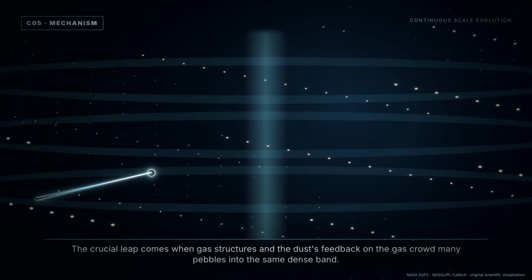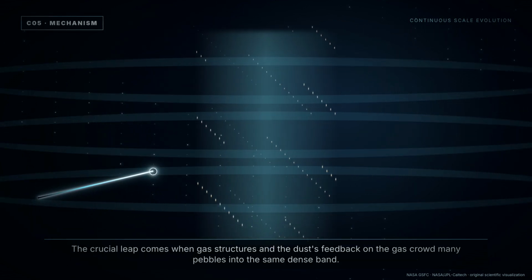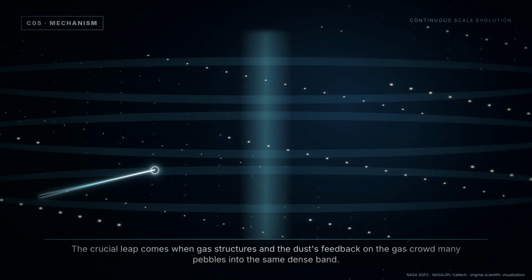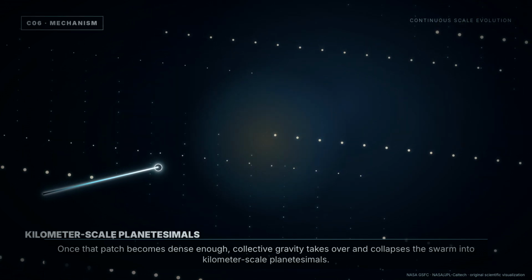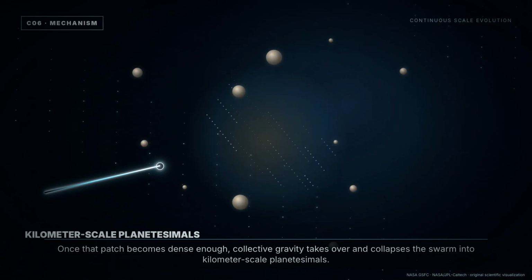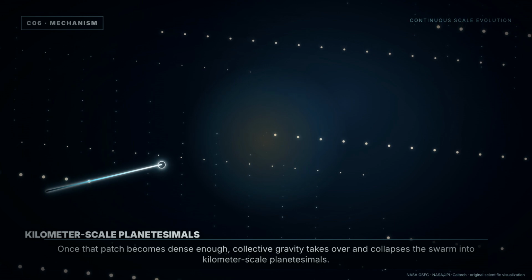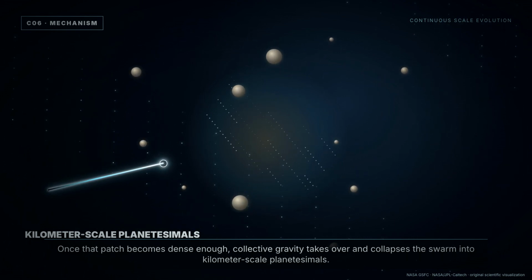The crucial leap comes when gas structures and the dust's feedback on the gas crowd many pebbles into the same dense band. Once that patch becomes dense enough, collective gravity takes over and collapses the swarm into kilometer-scale planetesimals.